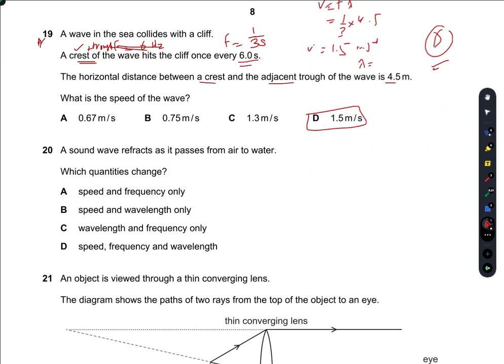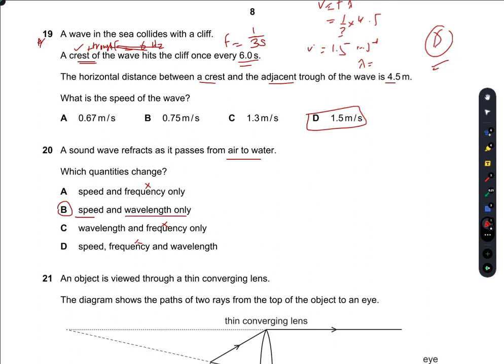A sound wave refracts as it passes from air to water. Which quantities change here? Frequency only depends on the number of vibrations. Frequency never changes. So we are only left with B. Speed does change.